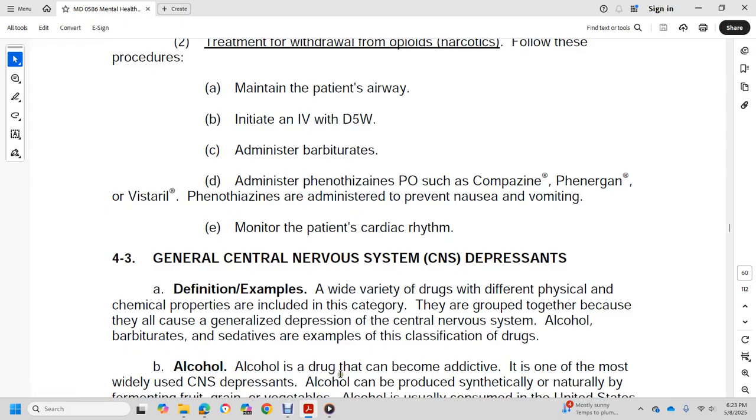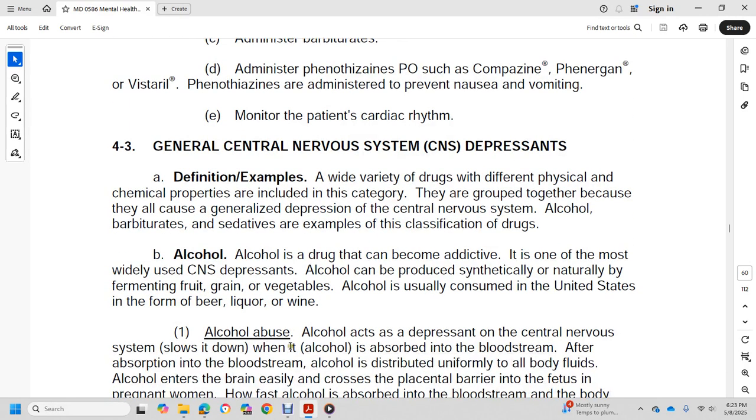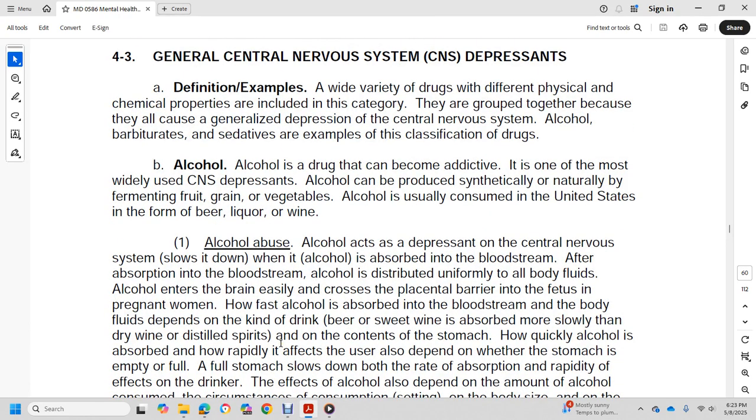Alcohol is a central nervous system depressant that can be produced synthetically or naturally by fermenting fruit, grain, or vegetables. Alcohol is usually consumed in the United States in the form of beer, liquor, or wine. In alcohol abuse, alcohol acts as a depressant and slows down the central nervous system when it is absorbed into the bloodstream.